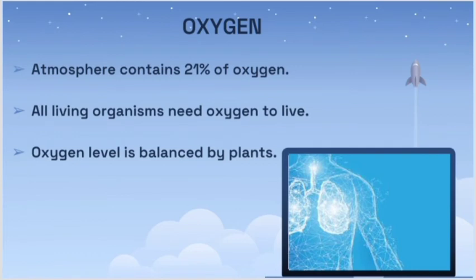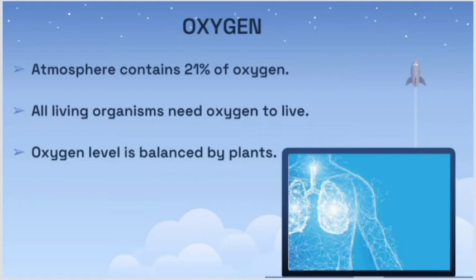Next is oxygen. It is about 21% of atmospheric air. It is the important thing for human survival, and for animals also. Oxygen gives us life. Without oxygen, no one can live. In this pandemic situation, we all came to know the importance of oxygen. Without oxygen, we suffered a lot, and we learnt.